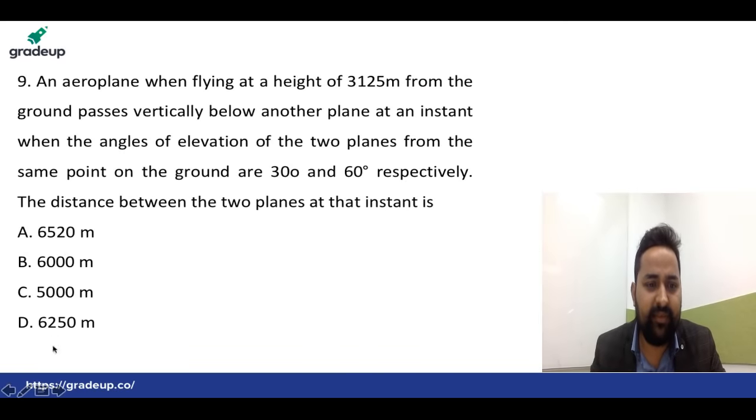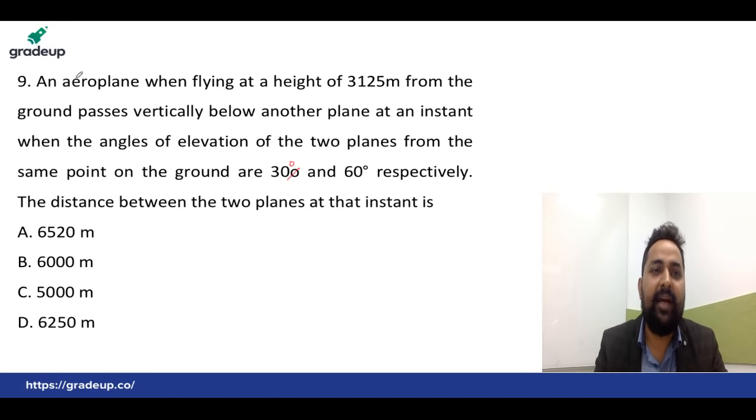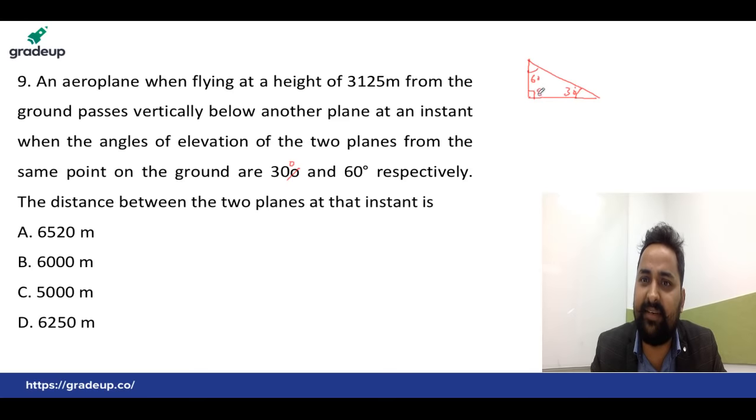Next question. Very simple question. This is of height and distance. Okay, this is here degree. An aeroplane when flying at a height of 3125 meter. Before solving the question, everyone must know this thing. Very simple thing. Angle 90, this is 30 and this is 60. If this is given, we all know the ratio.